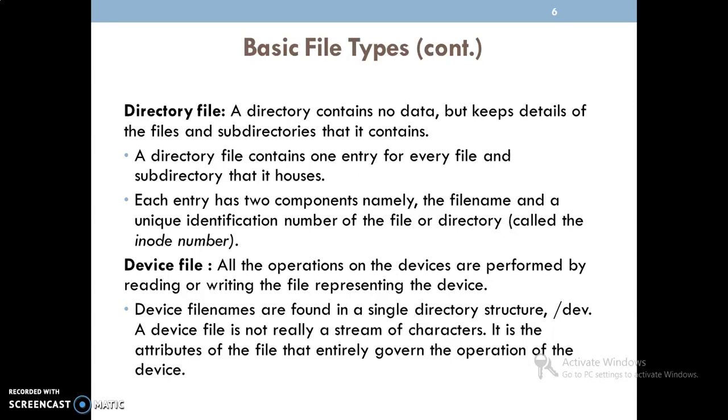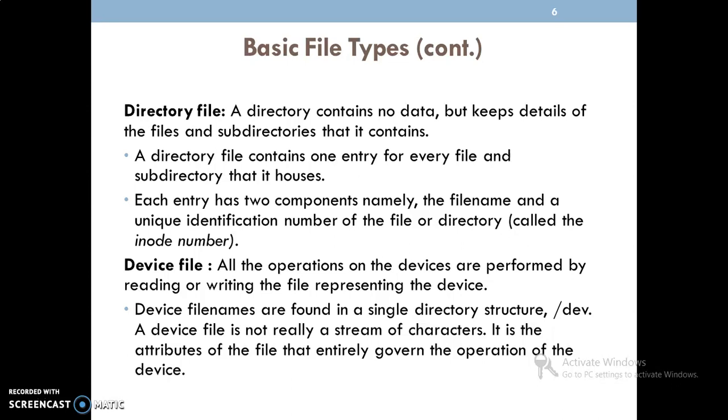Next, one more file type, the device file. All the operations on the devices are performed by reading and writing the file representing the device, which means that any physical device we are using in the system, we can take the one device printer. The printer is one physical device which is represented by one particular file. Such a file we can call a device file.